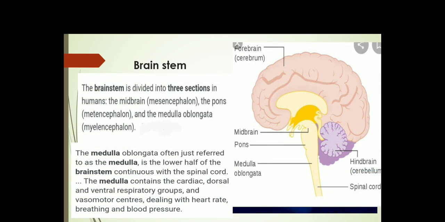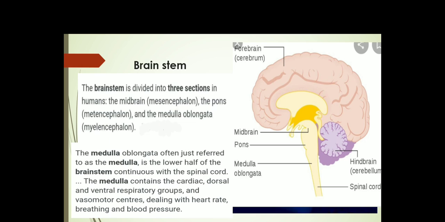Now students, we will learn about the brain stem. The brain stem is divided into 3 parts: the midbrain, the pons and the medulla oblongata, often referred to as the medulla. It is located just beneath the cerebellum.